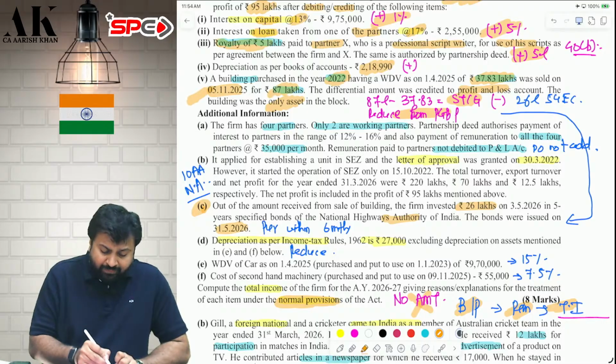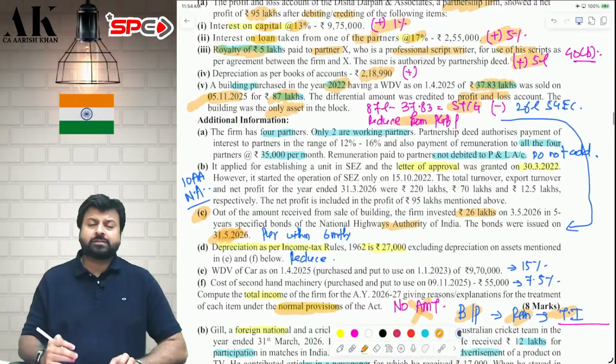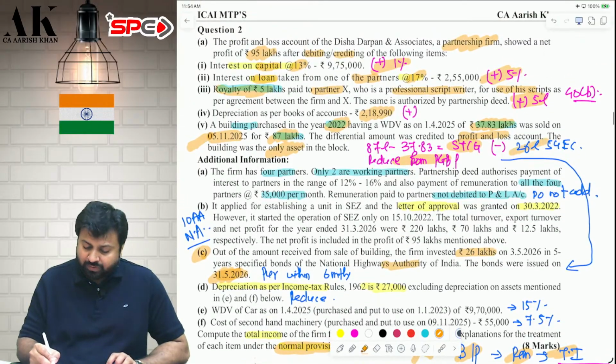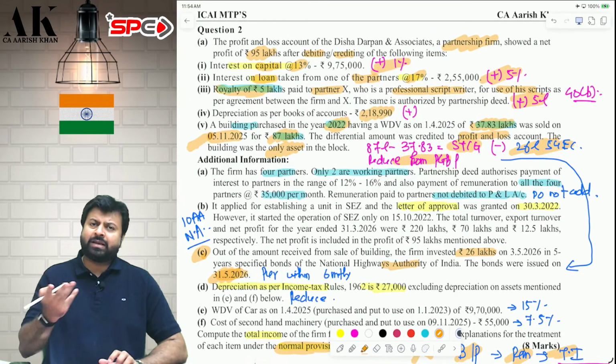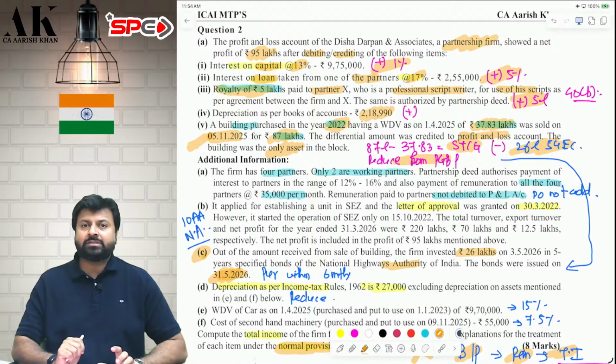You are selling on 5th November, you are purchasing on 31st May, which is within 6 months, you are purchasing what? Your bonds. Therefore, you can claim exemption under what? 54EC. 54EC exemption can be claimed against long-term land and building. But sir, the gain is short-term now. Gain is not relevant. The nature of asset is relevant. Remember, AS Builders case law.